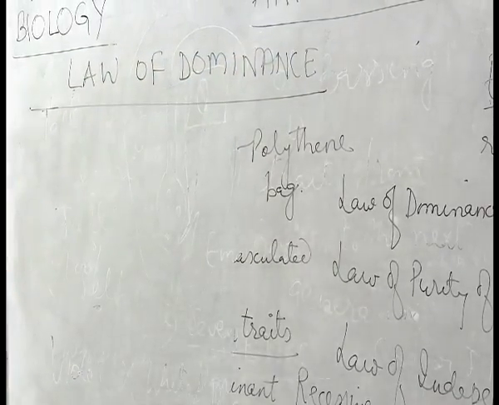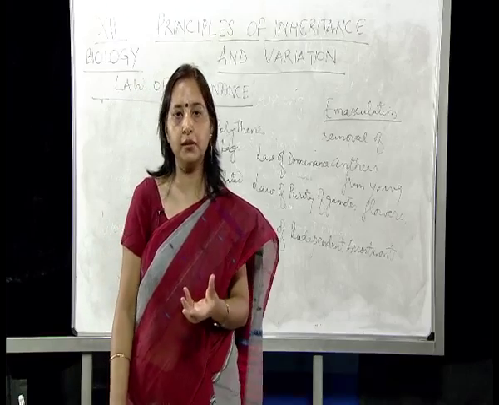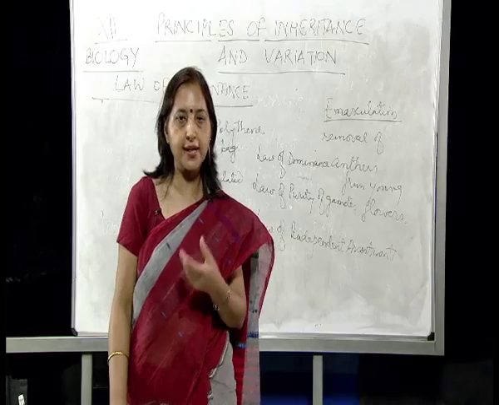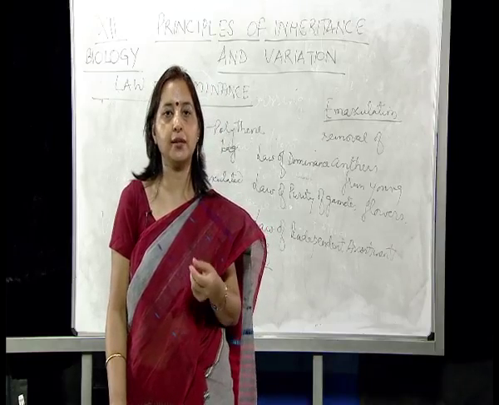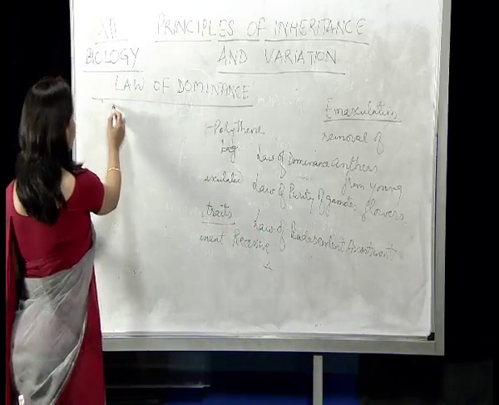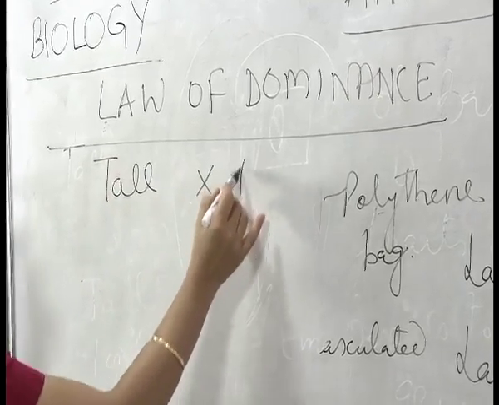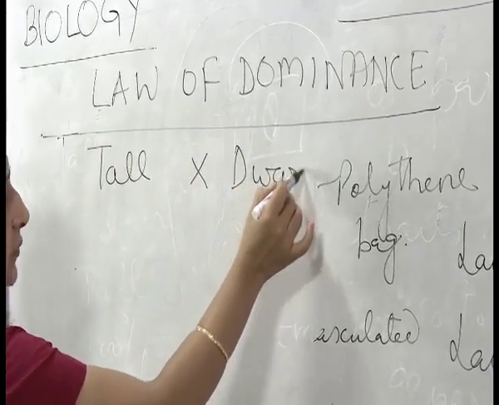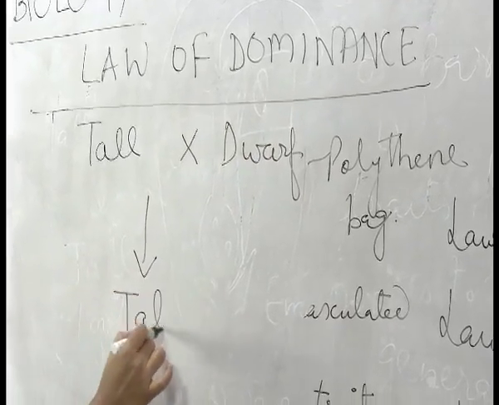As I just discussed, out of 7 traits, one of the forms appeared in the first generation. The second form did not appear in the first generation, and that is called recessive. So we'll take the example of, again, a tall pea plant crossed with a dwarf pea plant, and in the first generation, all the plants were tall.